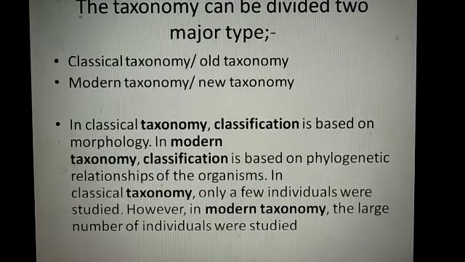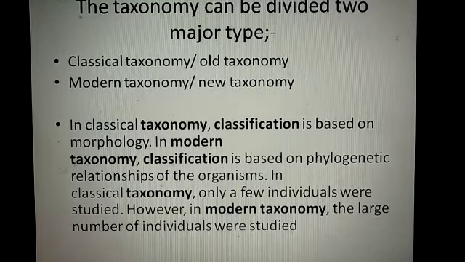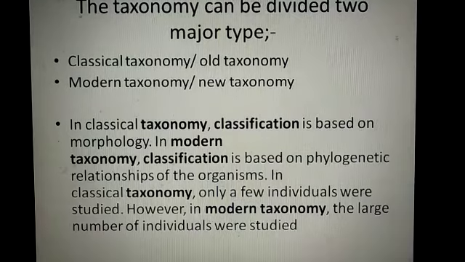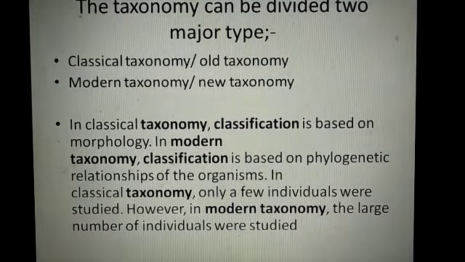Then taxonomy can be divided into two major types: classical taxonomy and modern taxonomy. Classical taxonomy means old taxonomy, and modern taxonomy means new taxonomy. In classical taxonomy, classification is based on morphology, that means external characteristics. In modern taxonomy, classification is based on phylogenetic relationship.